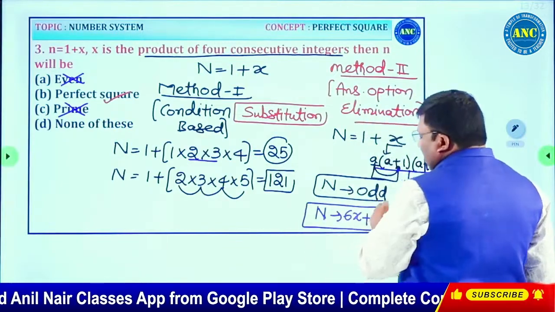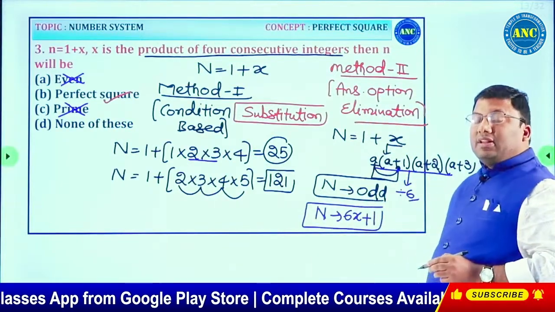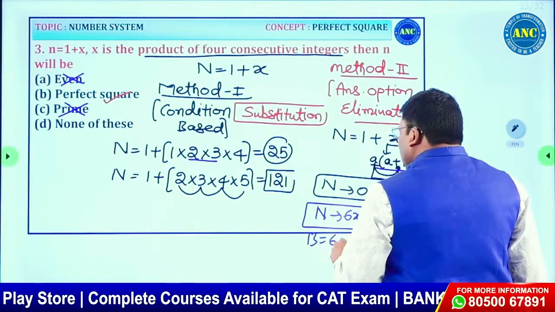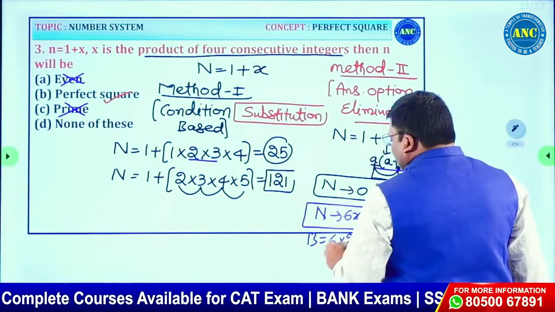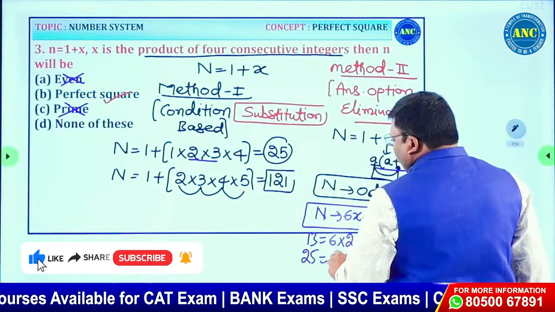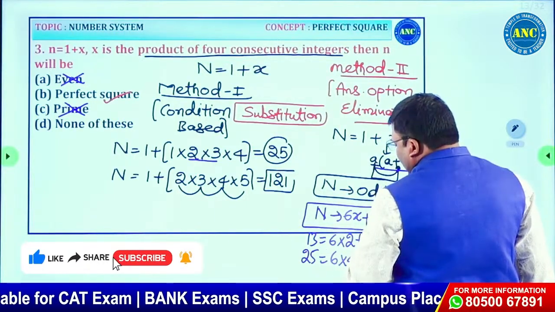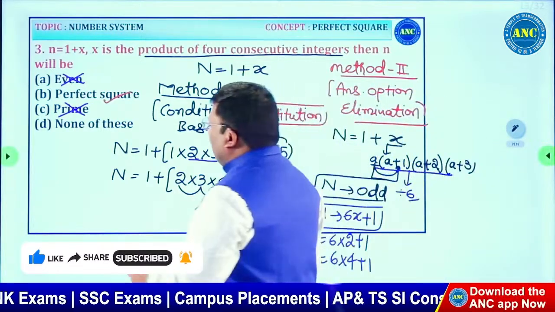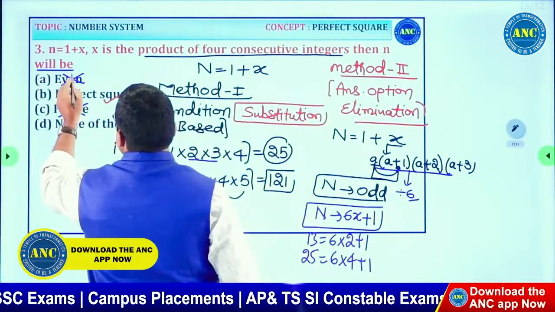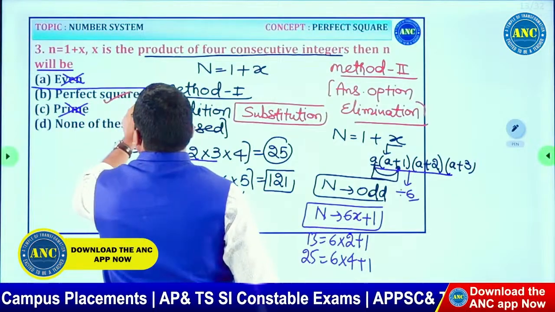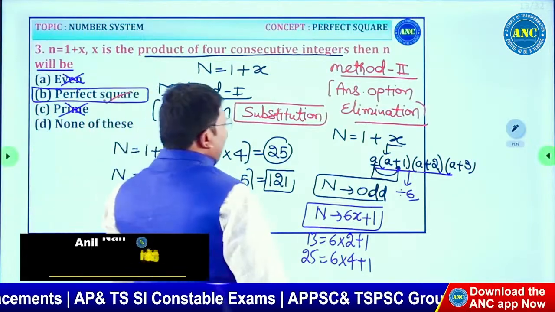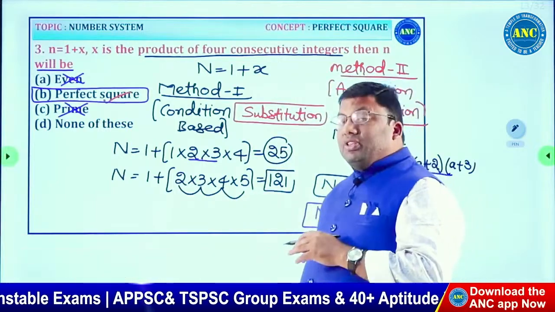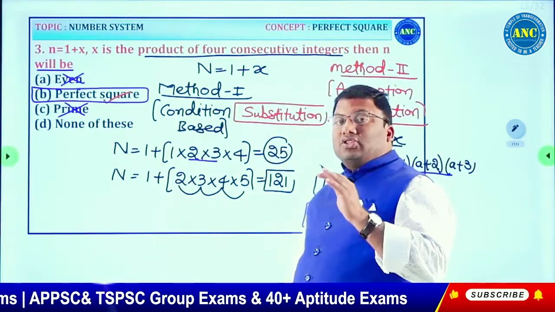If a number is 6 into something plus 1, that may be a prime number, that may be a composite number. 13 is 6 into 2 plus 1. 25 is 6 into 4 plus 1. It may be prime, may be composite. We cannot say definitely. Will be means definitely; it cannot be. So the only option left is perfect square. I hope the idea is very much clear to you.